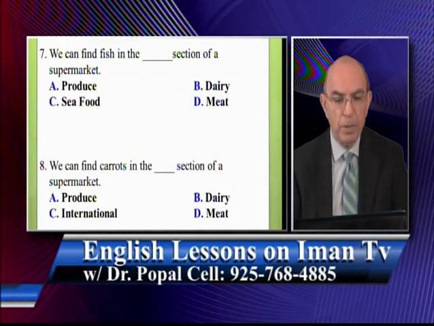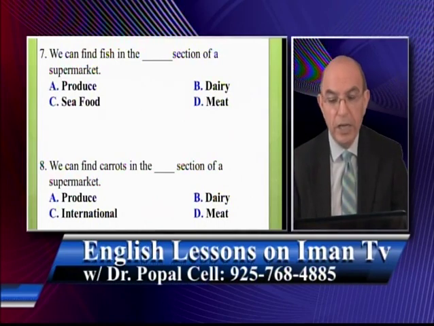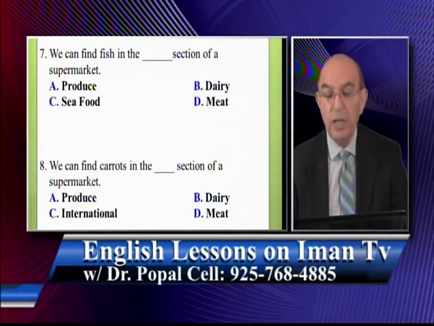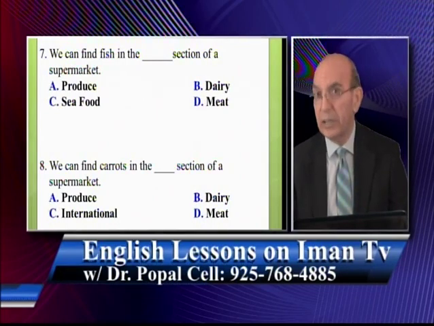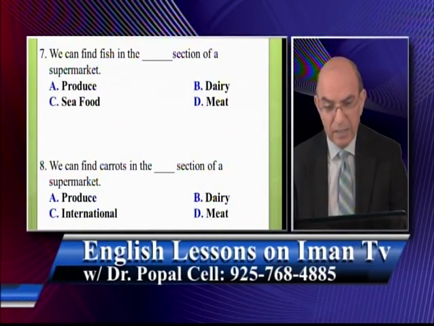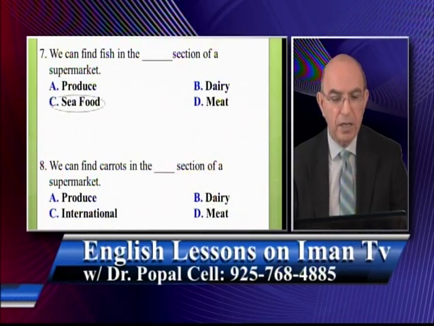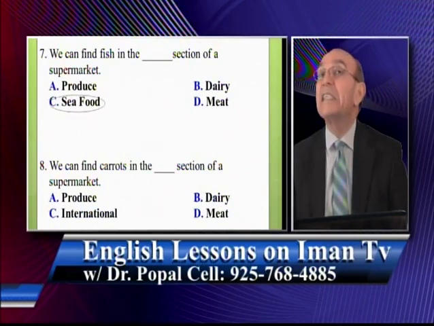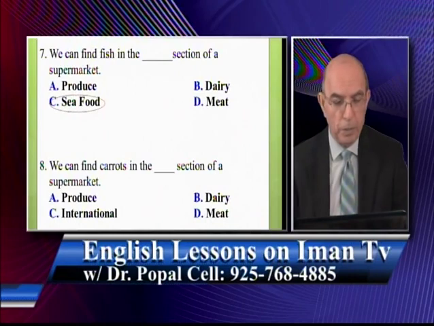Question number 7. We can find fish in the blank section of a supermarket. Produce section, dairy section, seafood section, meat section. The correct answer is which one? A, B, C, or D? The correct answer is, of course, C, the seafood section of the supermarket.